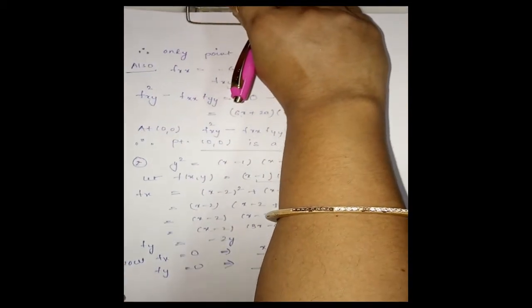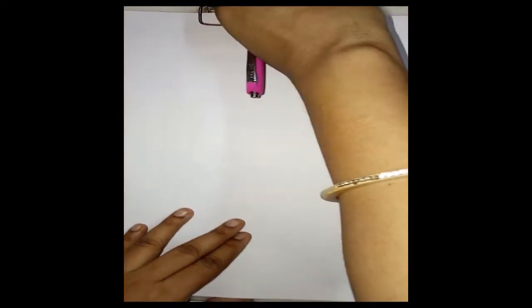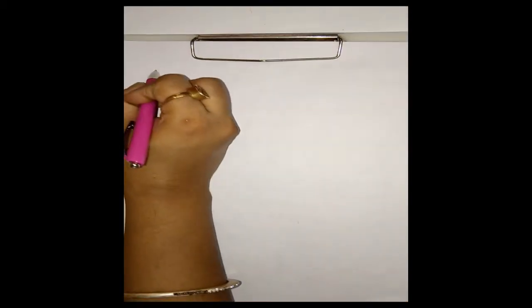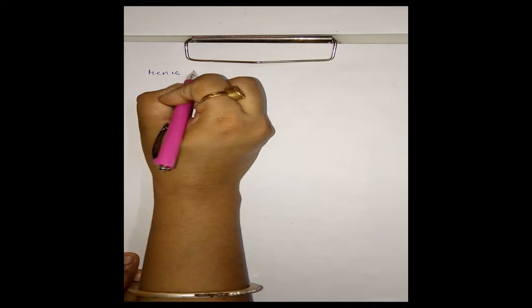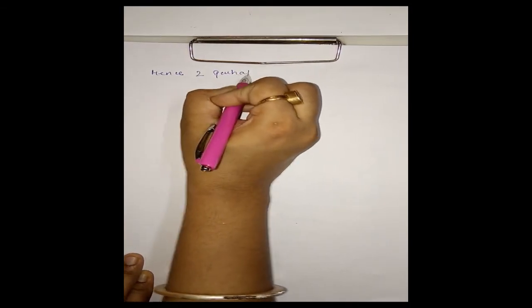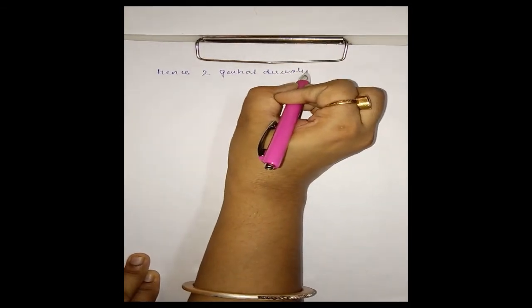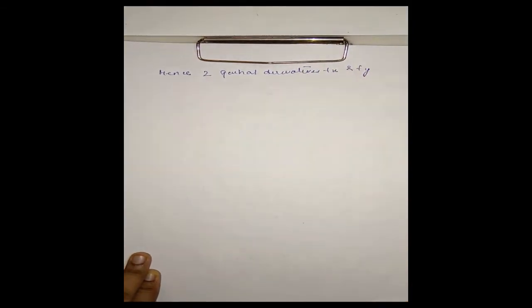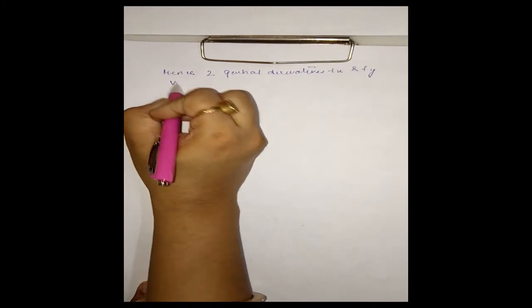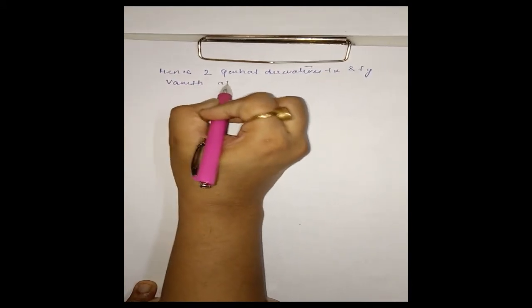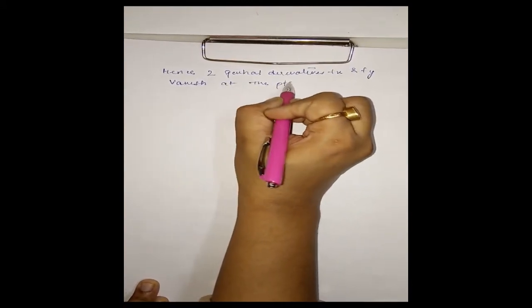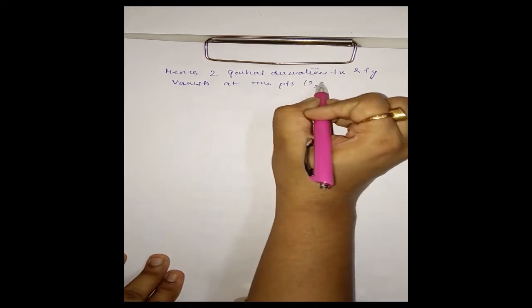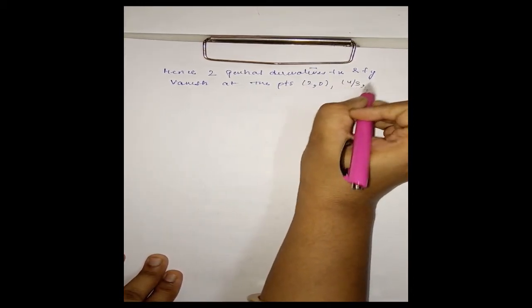At these 2 points, the two partial derivatives fx and fy vanish.